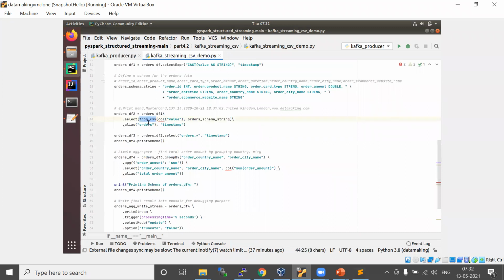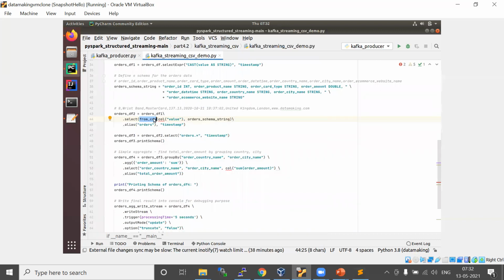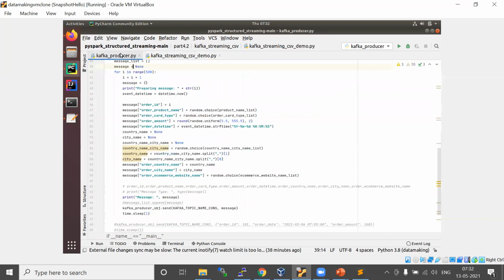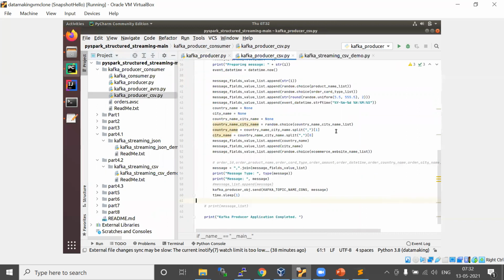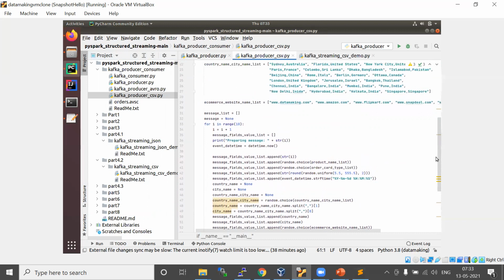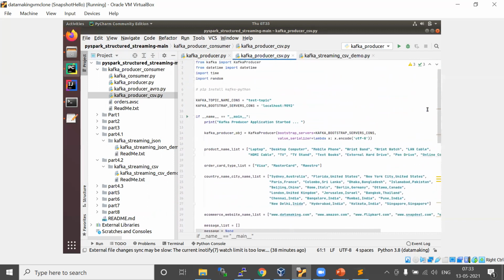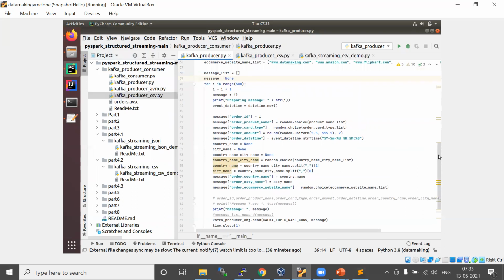instead of from JSON, which we saw in the JSON format, here we are using from CSV, because I'm going to publish this CSV message. All the values which I prepared, I'm going to send as comma separated values.